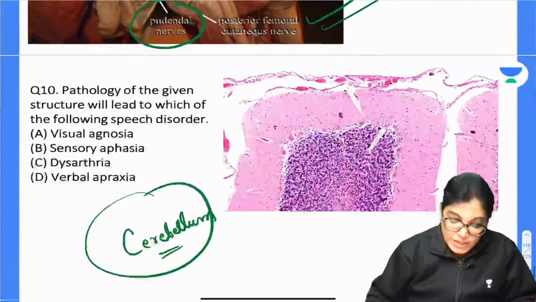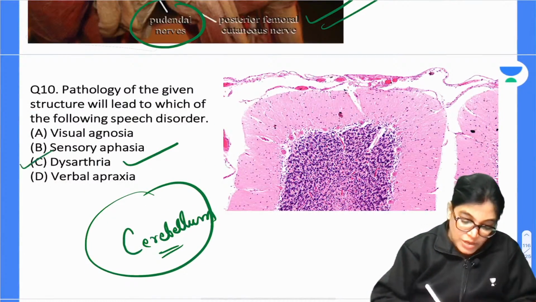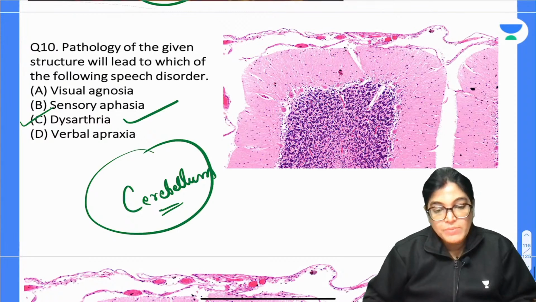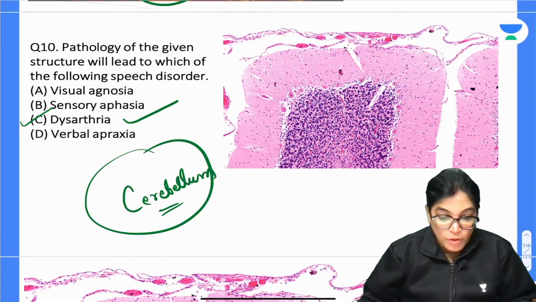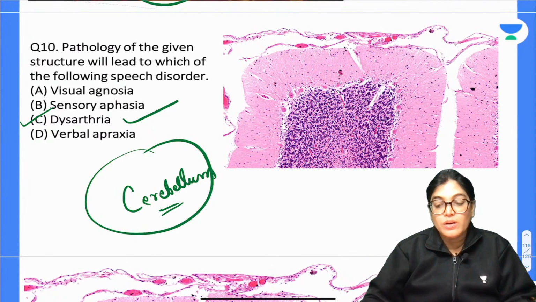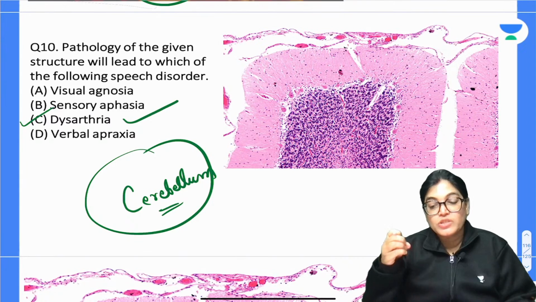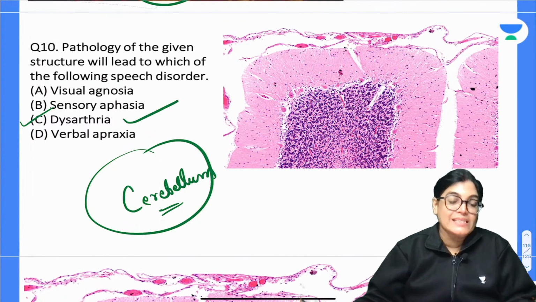So see here, actually the correct answer is dysarthria, because we know that when the cerebellum is involved, ataxia is seen in the patient. A person's speech production requires coordinated and simultaneous contraction of muscle groups. So a cerebellar disorder could disrupt speech production, and there can be ataxia along with dysarthria.